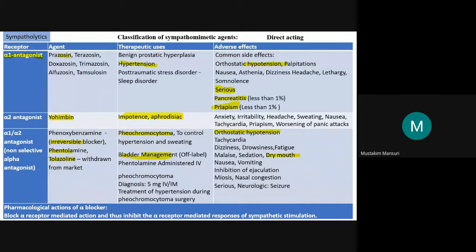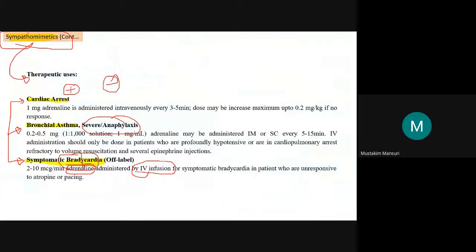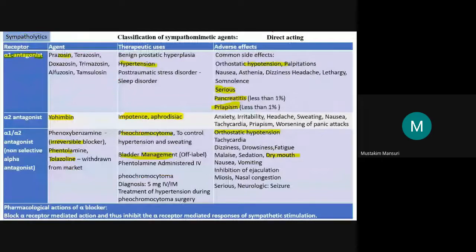So next is the sympatholytic. If you know the sympathomimetic, you can easily write down the sympatholytic. Just what you have to do, you have to go through the classification. That is the most important part. So classification, before going, just remember sympatholytic, दुश्मन का दुश्मन दोस्त.